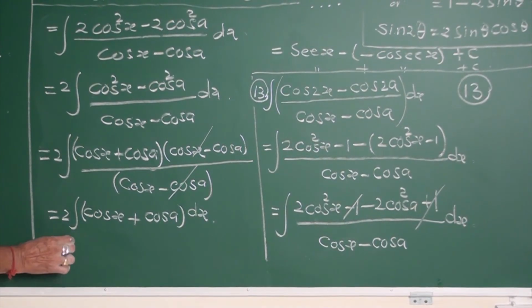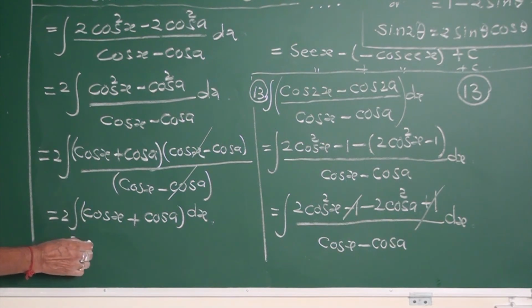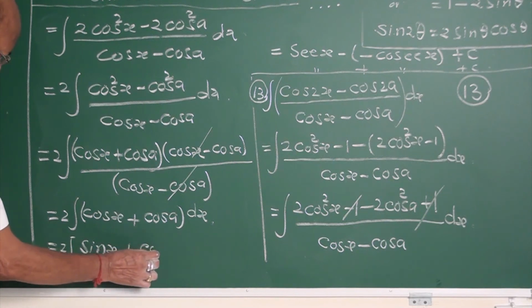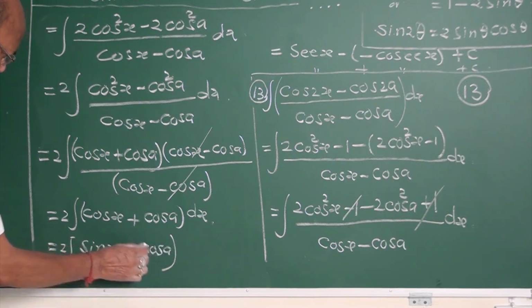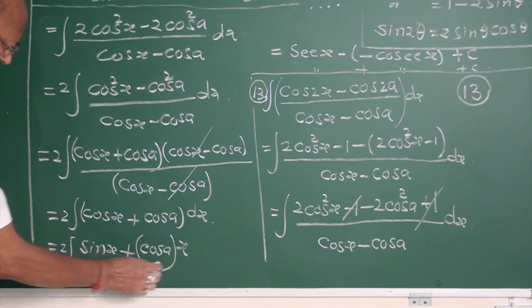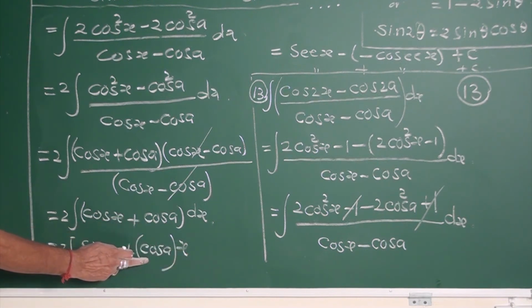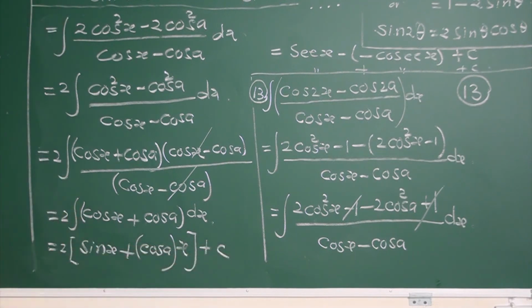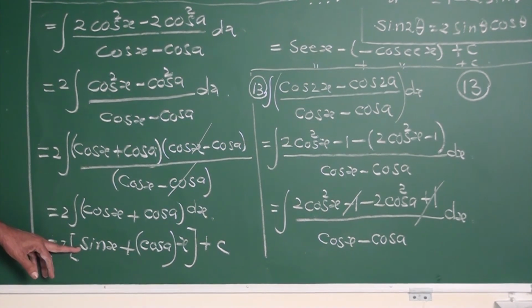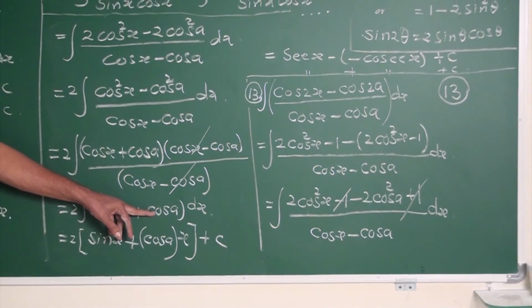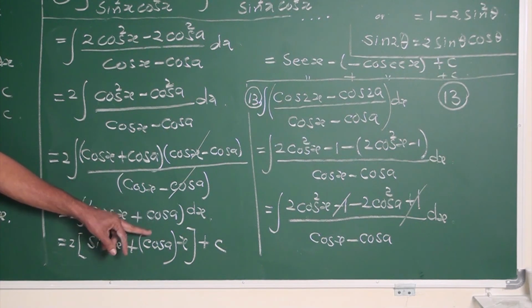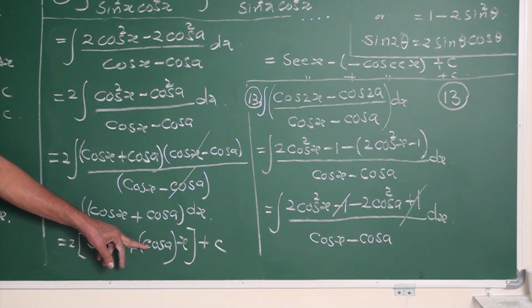It is 2 into integral of cos is sin x, plus cos a being a constant outside. Integral of k is kx, where k is cos a, plus c. This is 2 into the integral of cos, which is sin x, plus cos a being a constant, integral of k is kx, so cos a into x, plus c.